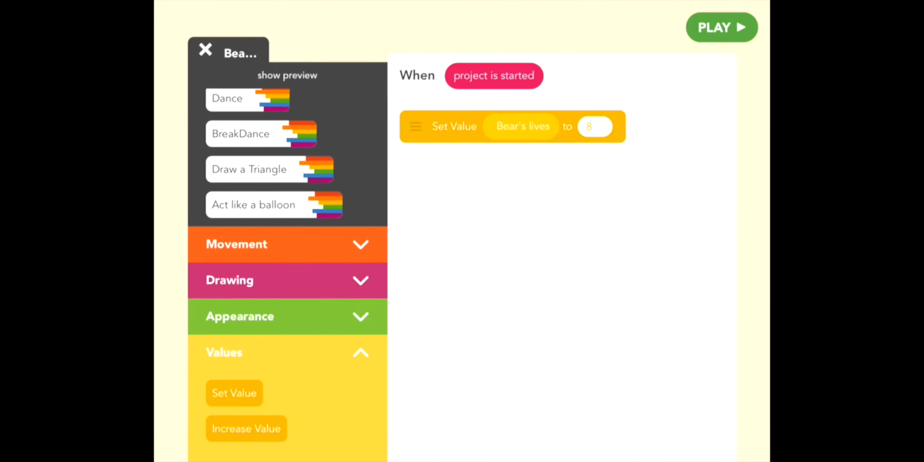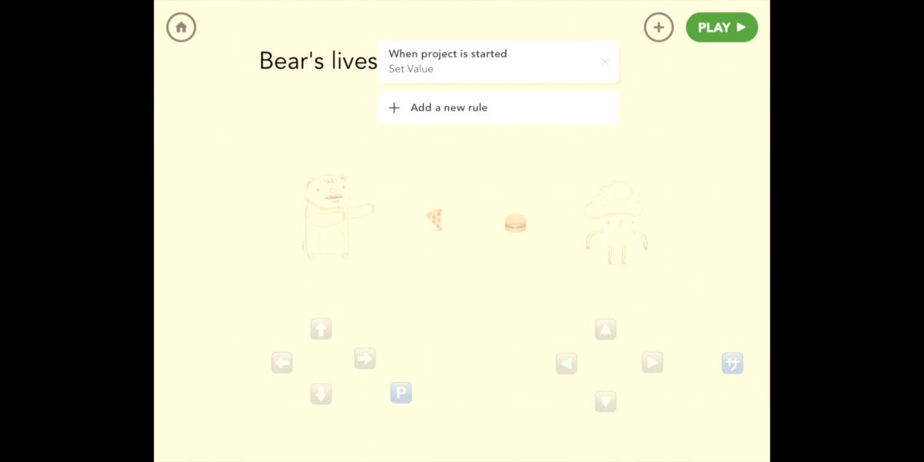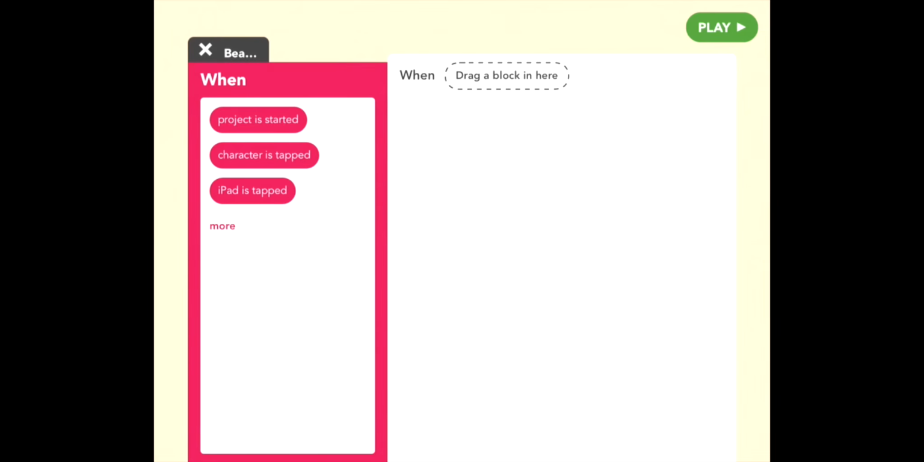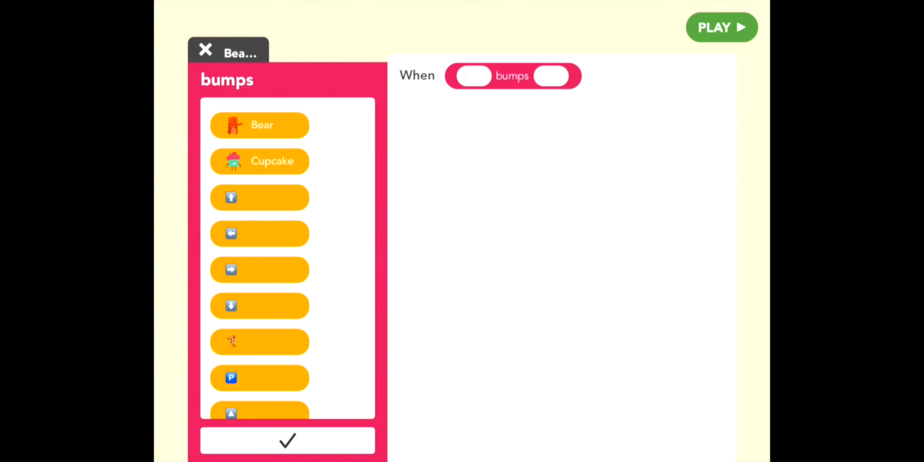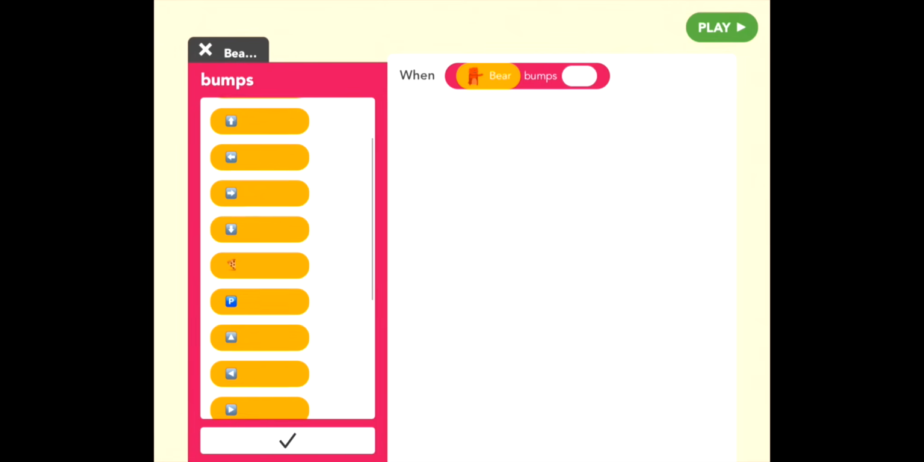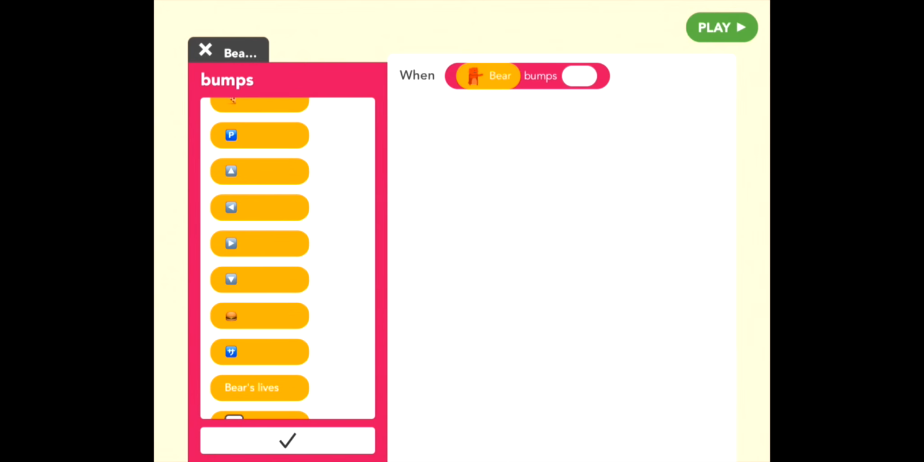Now let's make a second rule, add a rule to this, so that whenever bear gets hit by a hamburger, he loses a life. So go to rules, and then go to bumps, and plug in burger and bear. So bear, and then tap